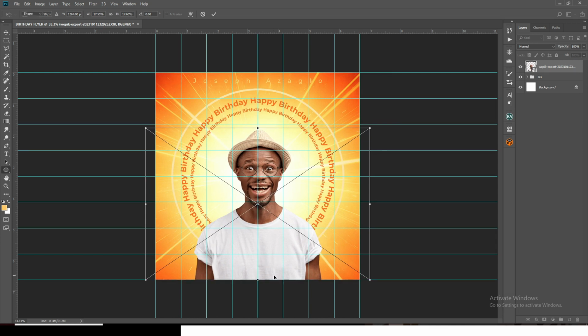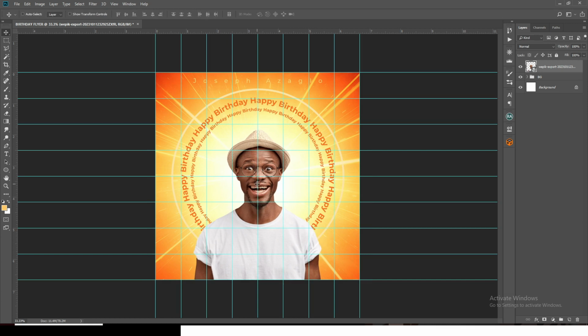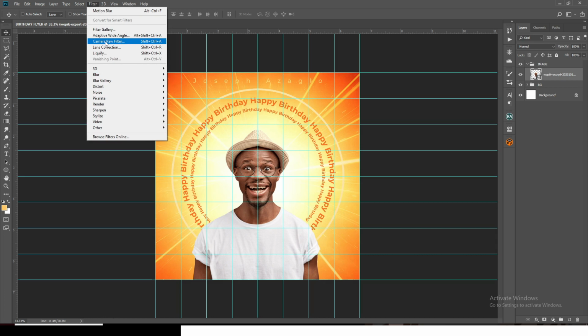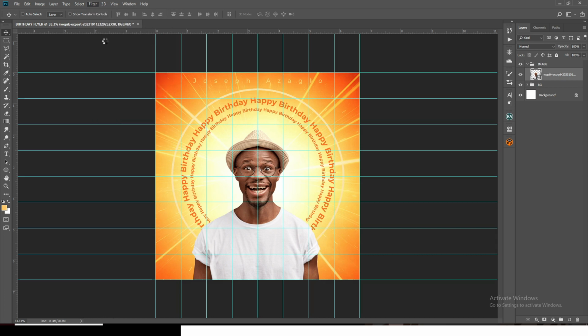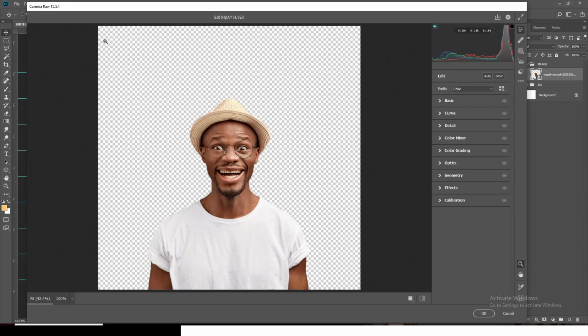Okay, so this is way better for me. I like the nose to fall in the middle of the line, so that's what I'm gonna do. I want the middle of the nose. That's it. I feel like this is way better. I'll put it in a group and then I'll call it image. Now let's click on the image and I want us to go to filter. Let's go to camera raw filter. I want to do a few corrections in there.